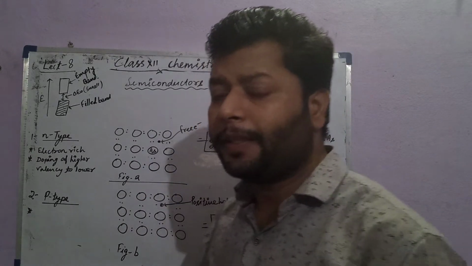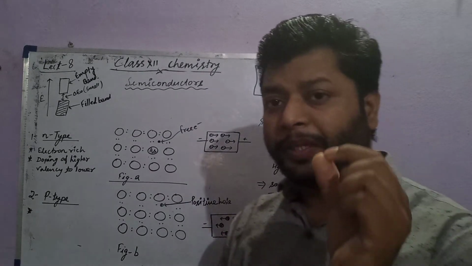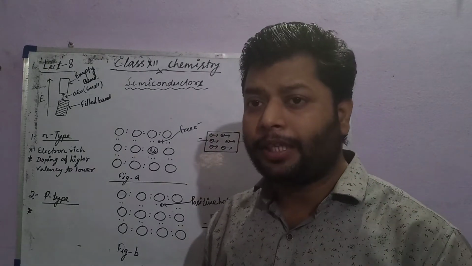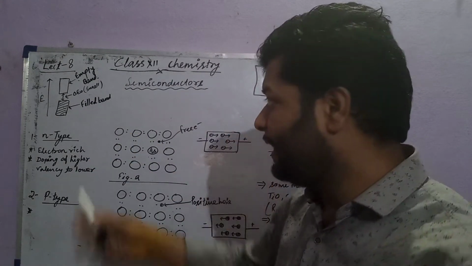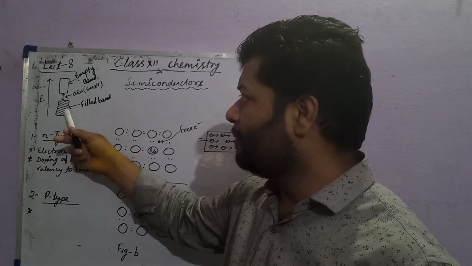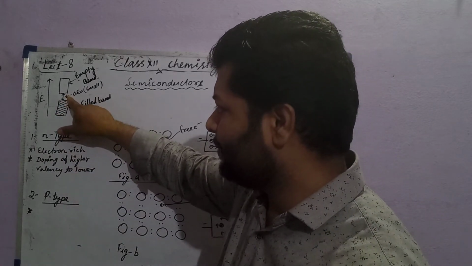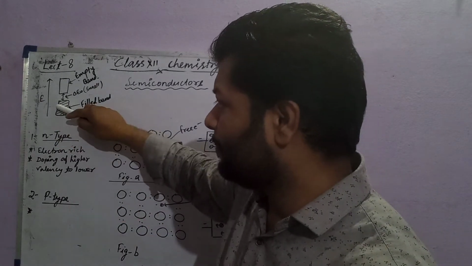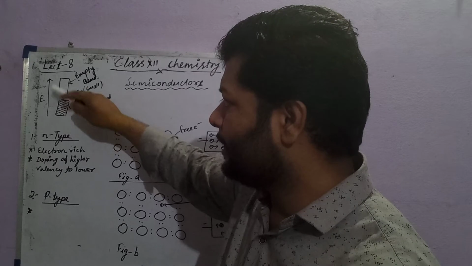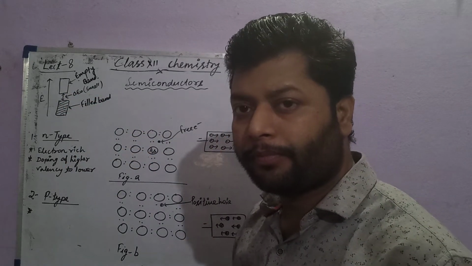And one important thing: the nature of band present in these metalloids is like this. The filled band and empty band, the difference of energy between them is very small, so electrons can jump from the filled band to the empty band when we increase the temperature.